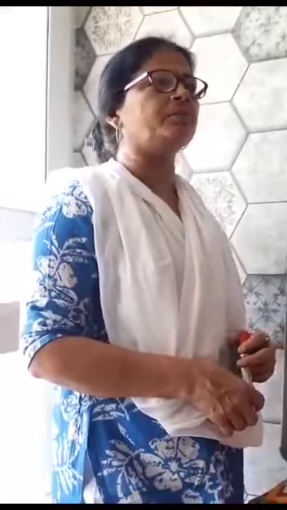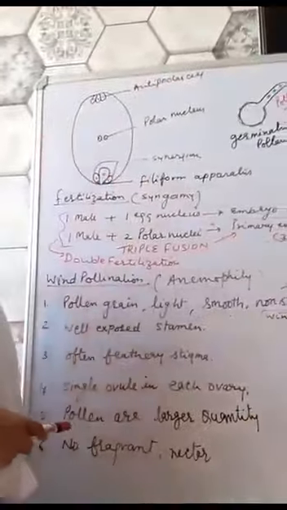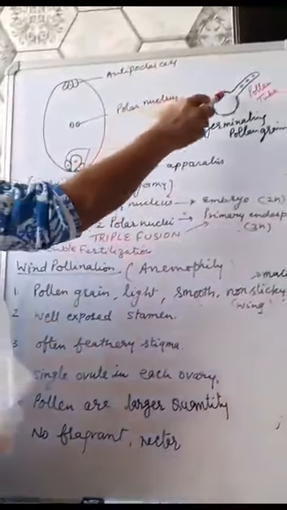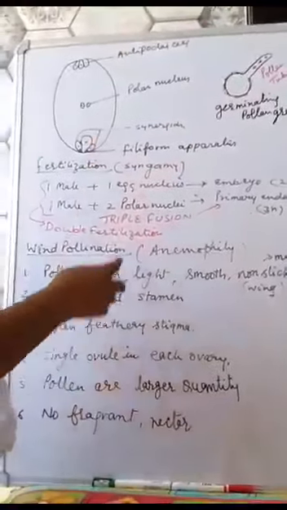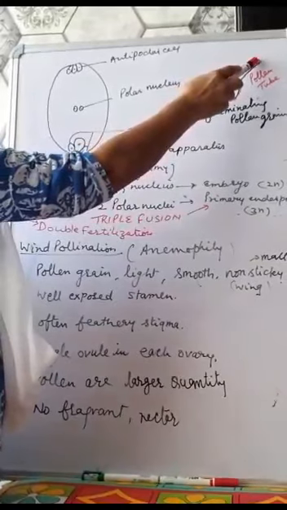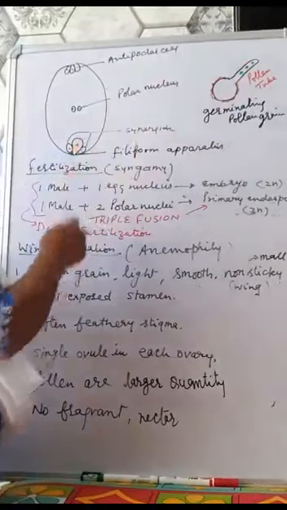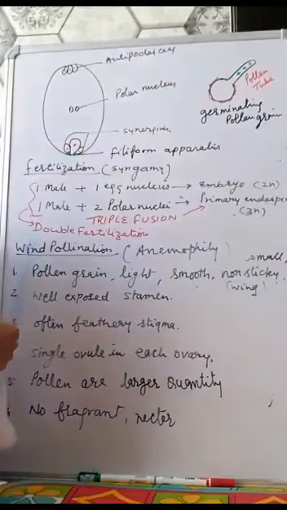We have discussed the pre-fertilization changes and post-fertilization changes in flowering plants. During pollination, the pollen grain reaches the stigma and the germinating tube originates. The pollen tube originates by the elongation of the intine. The pollen tube consists of three nuclei: one is the tube nucleus and the two are the generative or male nuclei. We have also discussed double fertilization.